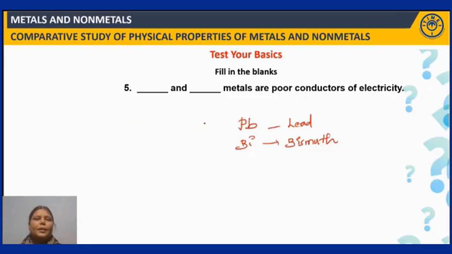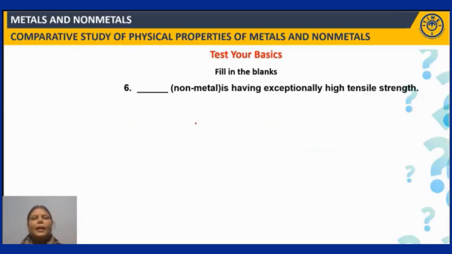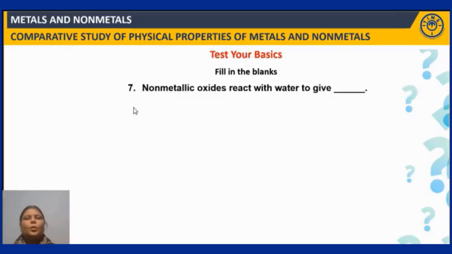Right. Next question. Dash is a non-metal. Here, what is asked in the question is a non-metal having exceptionally high tensile strength. Generally, non-metals do not have tensile strength, but carbon is such a non-metal that exhibits high tensile strength. Okay, so the answer is carbon. Right. Now, next question. Non-metal oxides react with water to give.